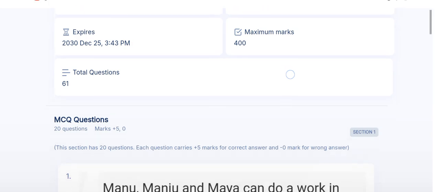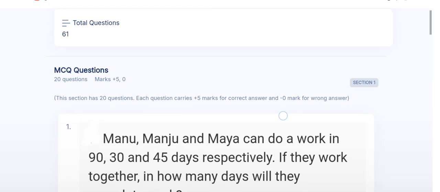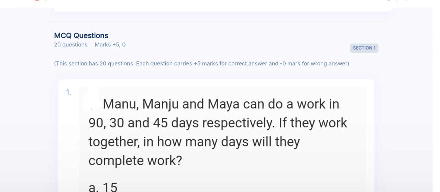Now, in the first section you will get quantitative aptitude. In this round, 20 questions are asked by Wipro Technology, and you are given 20 minutes to solve them. After that come the next rounds. Have patience and watch the video to the end.